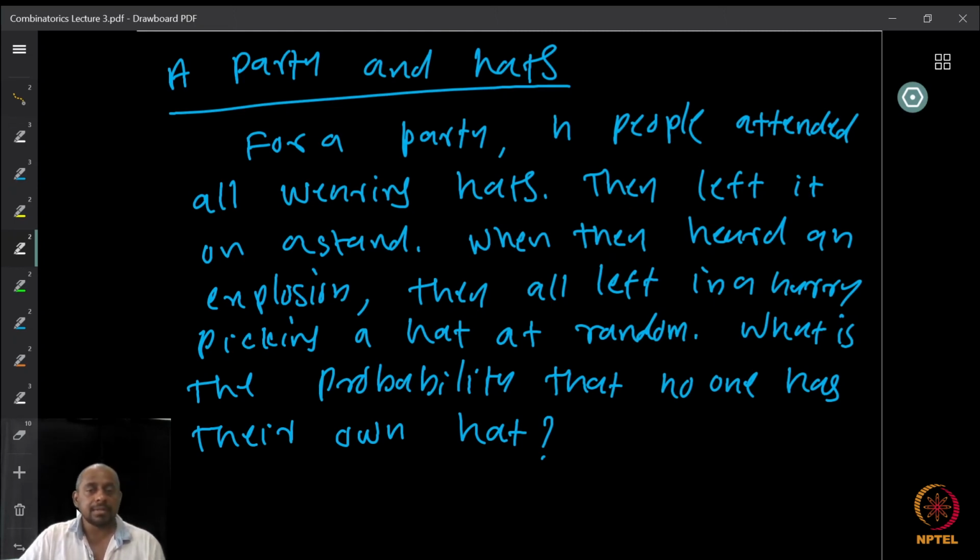Now the question is: what is the probability that nobody got their own hat? Right? Everybody got a hat that is different from theirs. So to do this, we can again use the principle of inclusion and exclusion to find this probability. So how do we do that?